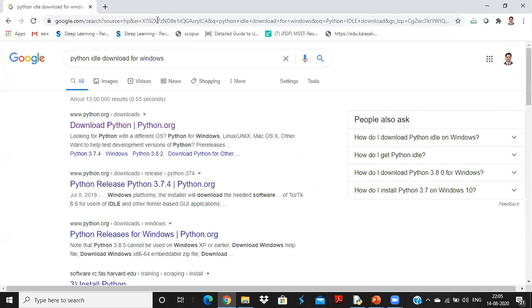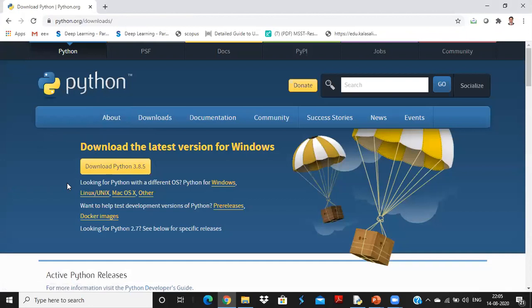Even Python is available for Android phones, called Pydroid, and Python is actually endless. It has everything, right? So now this is my page, and the link is python.org/downloads. Here you have the Python download, Python 3.8.5. If you click here, it will download Python along with some basic packages and GUI terms also. And this Python download will also give you a command prompt called pip.